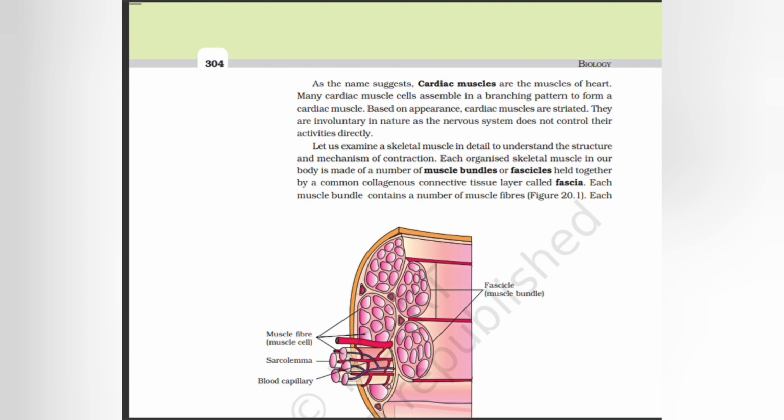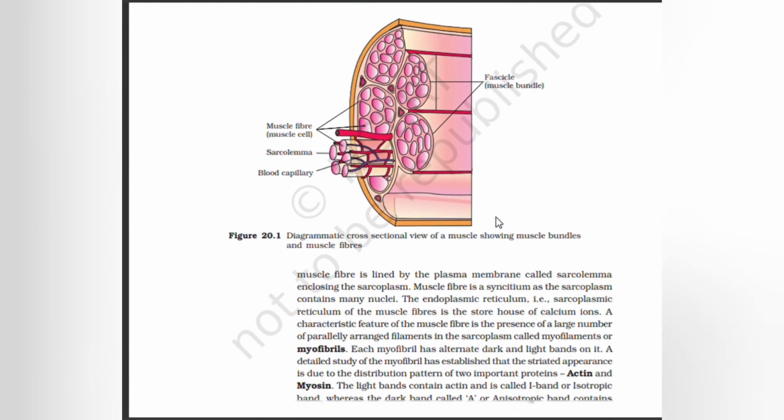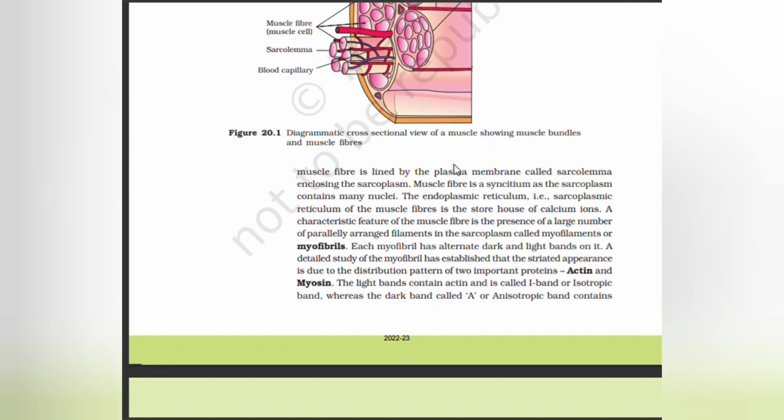Each organized skeletal muscle in our body is made of a number of muscle bundles or fascicles held together by a common collagenous connective tissue layer called fascia. Each muscle bundle contains a number of muscle fibers. Each muscle fiber is lined by the plasma membrane called sarcolemma enclosing the sarcoplasm. Muscle fiber is a syncytium as the sarcoplasm contains many nuclei. The endoplasmic reticulum, that is the sarcoplasmic reticulum of the muscle fiber, is the storehouse of calcium ions.